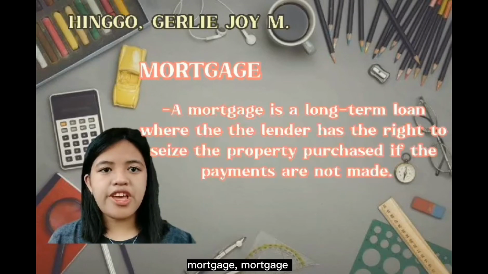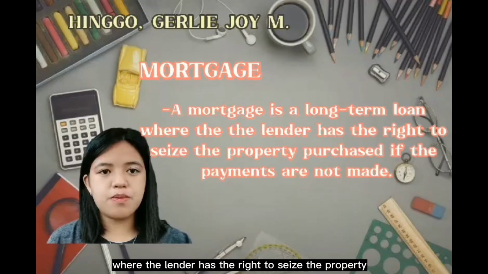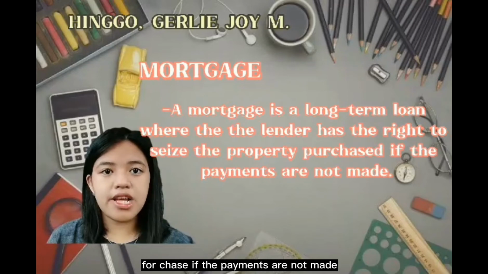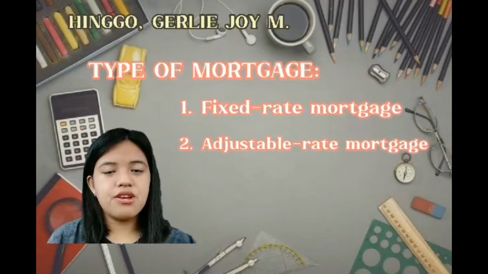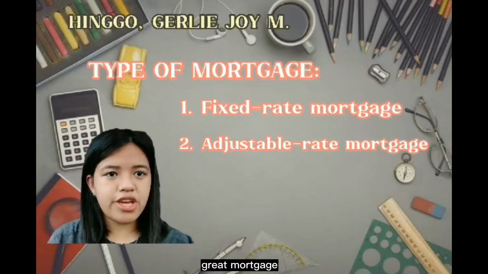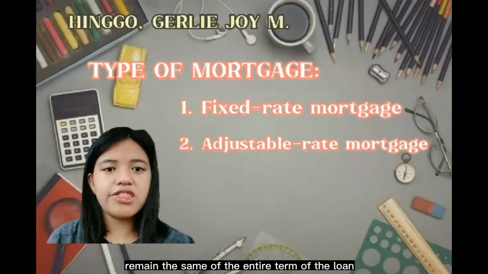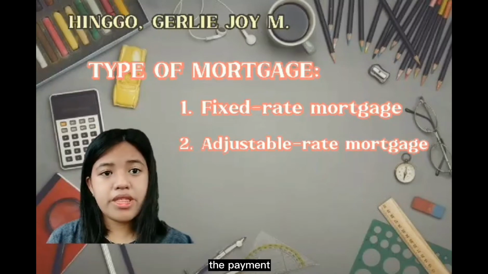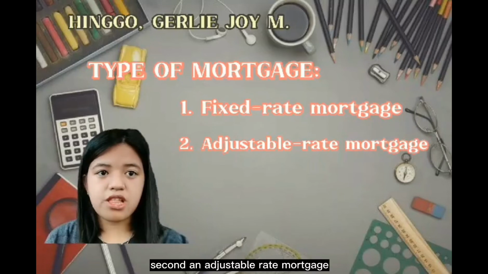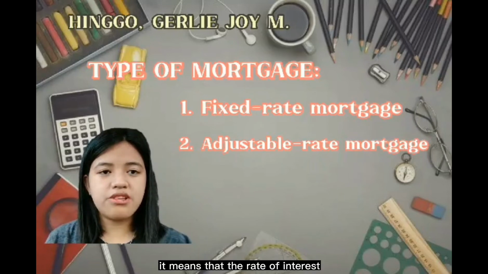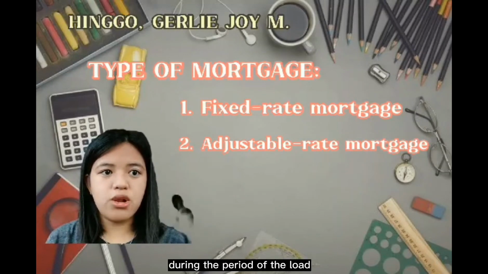Mortgage. A mortgage is a long-term loan where the lender has the right to seize the property purchased if the payments are not made. There are several types of mortgage. First, a fixed rate mortgage means that the rate of interest remains the same for the entire term of the loan. The payment stays the same. Second, an adjustable rate mortgage means that the rate of interest may fluctuate during the period of the loan.